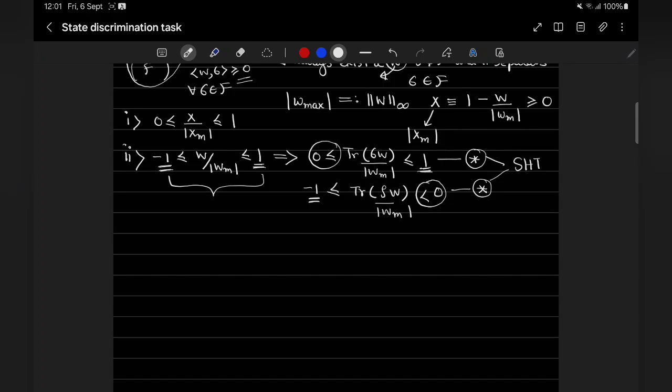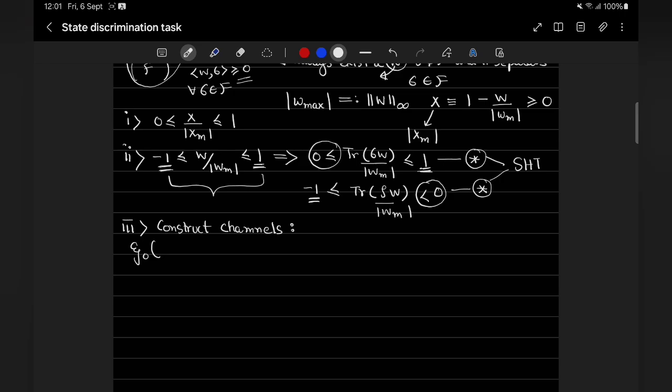And with this we are ready to actually construct two channels. Let's construct channels epsilon 0 and epsilon 1. These channels will give us the benefit in the task of subchannel discrimination.